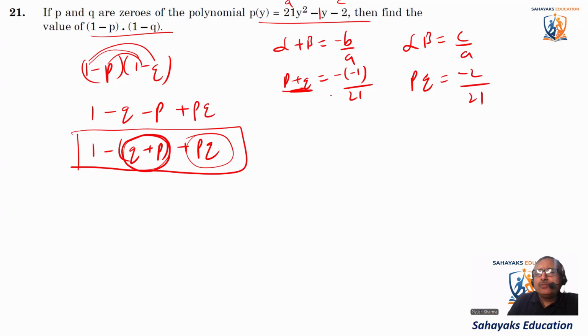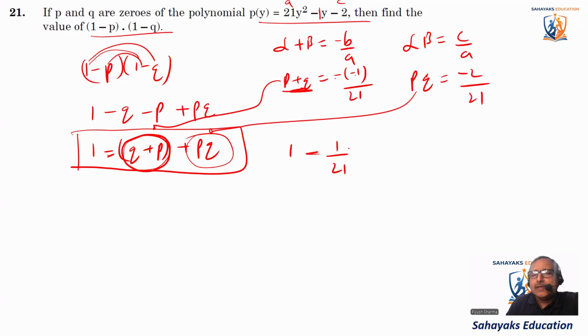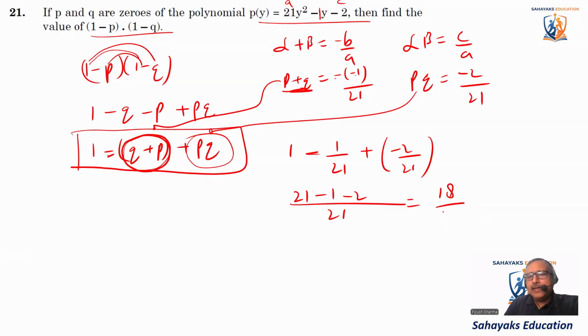We know p plus q, we are putting the value here, एंड pq की जगह पे हम वैल्यू डाल देते हैं। तो आ गया 1 - 1/21, ओके, माइनस माइनस प्लस, so 1 - 1/21 + (-2/21)। ओके, अब इसका हमने पूरा LCM ले लिया, तो LCM आ गया 21, so it becomes (21 - 1 - 2)/21, which is 18 divided by 21, and then we can cut it by 3.